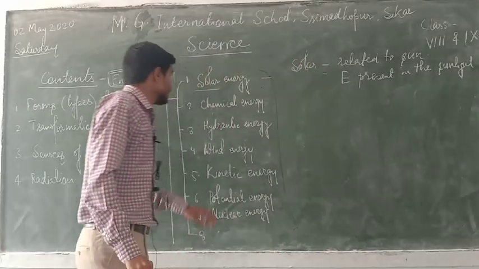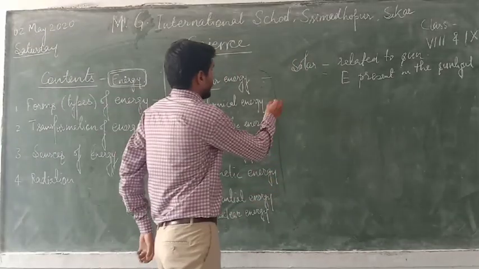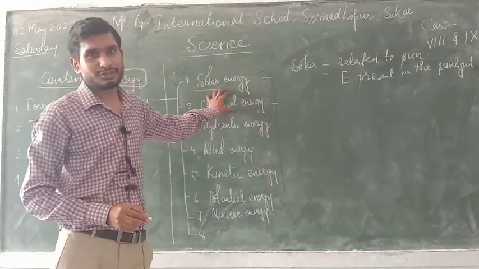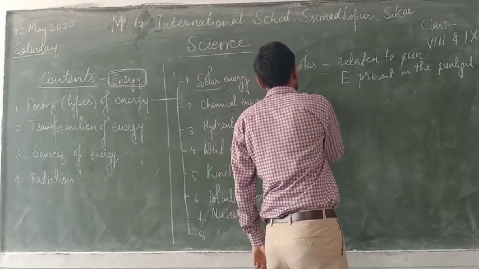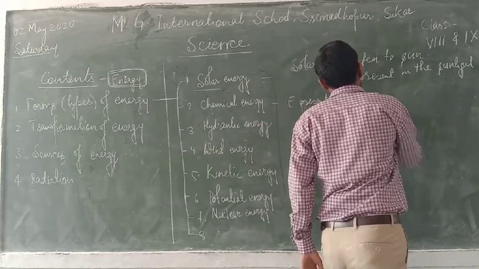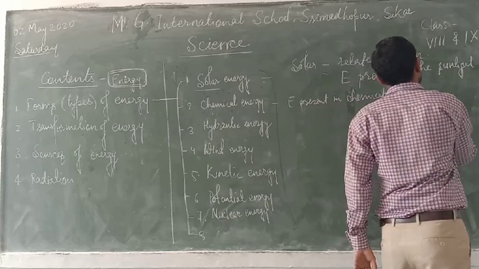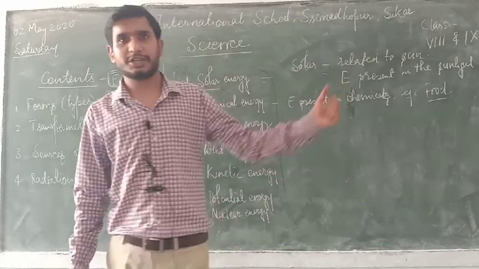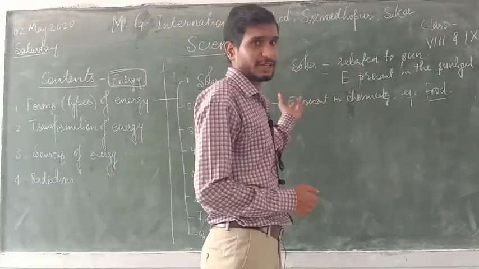Okay. Then second is chemical energy. So what is chemical energy? Energy present in any kind of chemical is called chemical energy. For example, food. Food is an example of a chemical, and the energy present in food is called chemical energy.